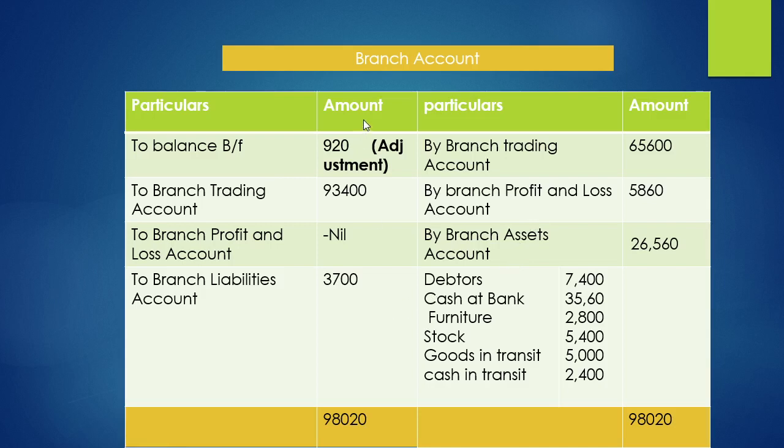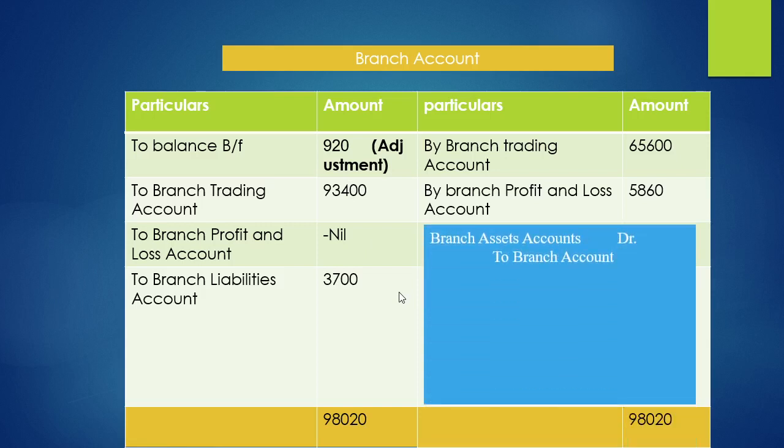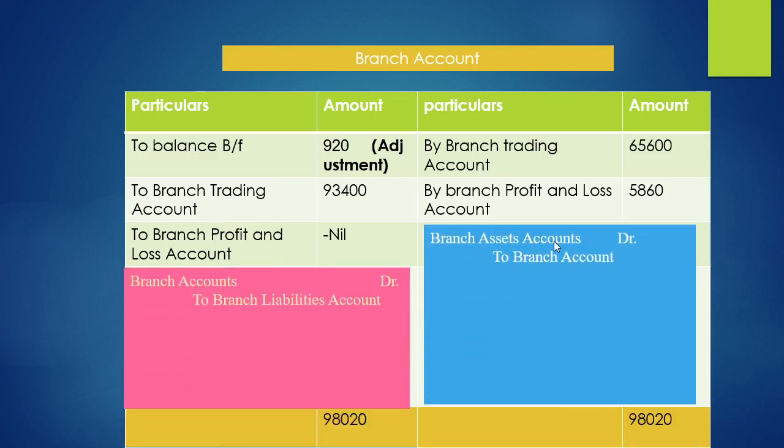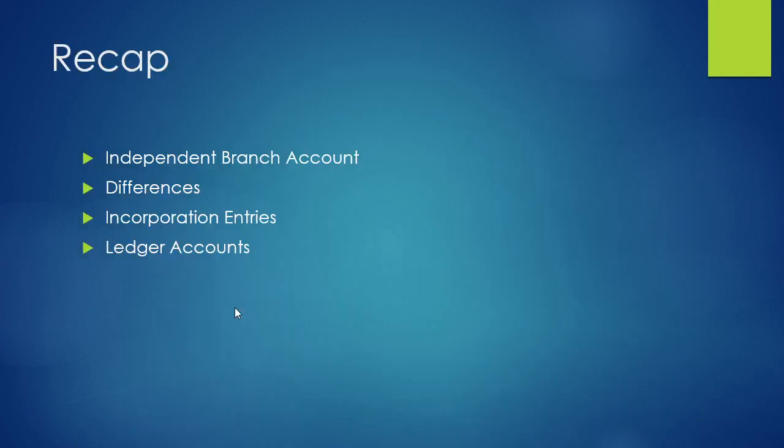So I hope you understood the preparation of branch account and branch trading and profit and loss account. Remember, assets on the credit side, liabilities on the debit side. In today's class, we have learned independent branch account, its meaning and the differences from the dependent branch, and we have learned the incorporation entries and the ledger account. So we learned trading and profit and loss account of a branch and branch account.